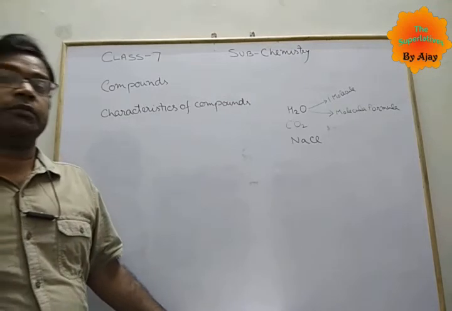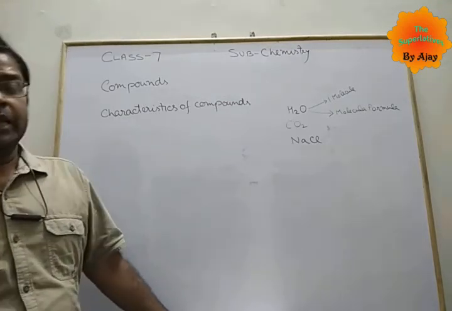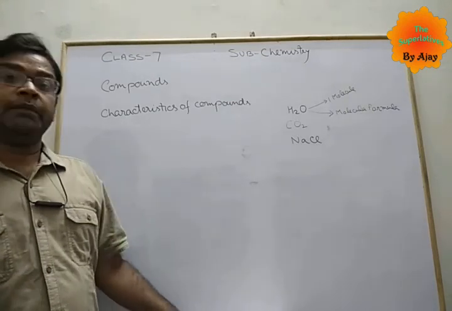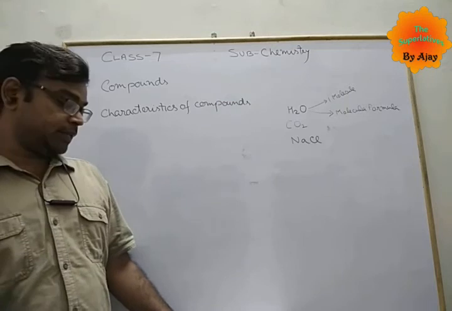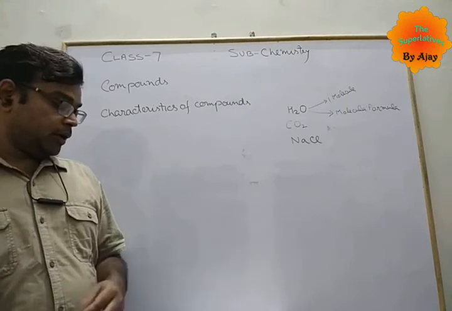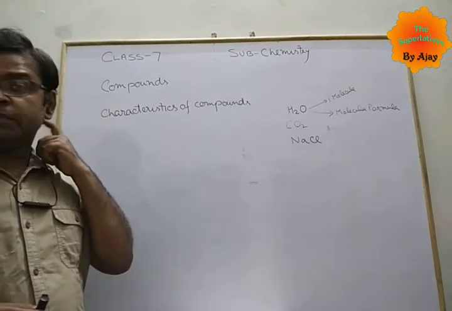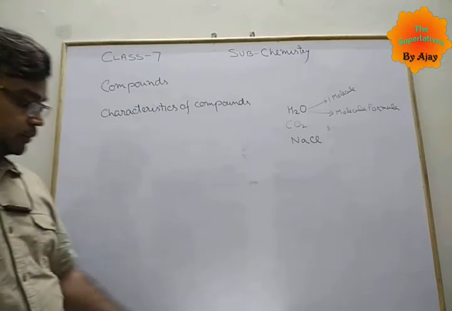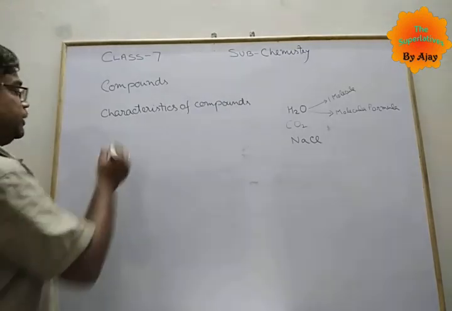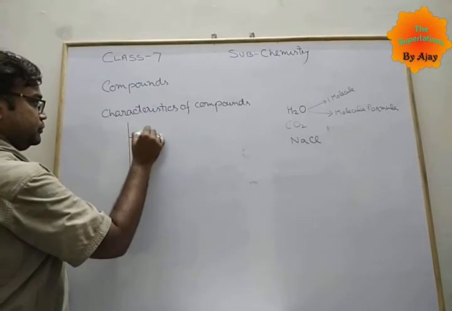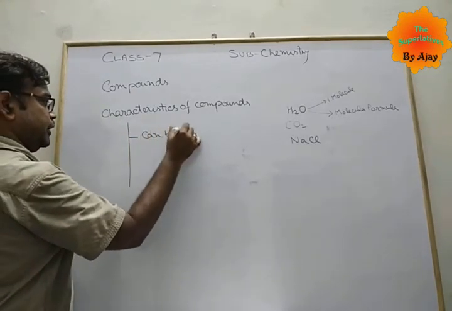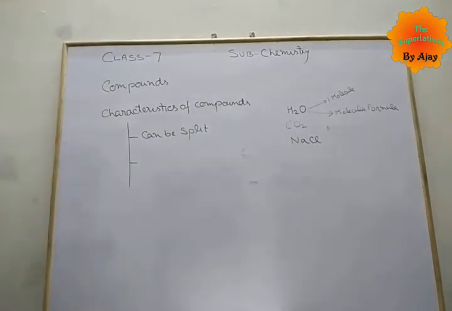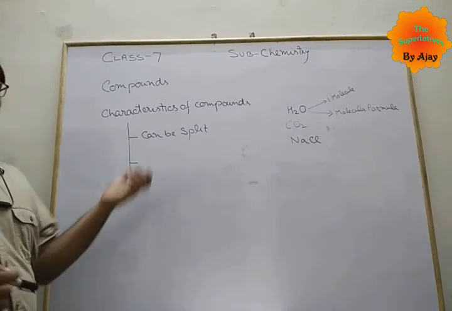Characteristics of compounds. There are several characteristics of compound. First, as we discussed, a compound can be split up into two or more simpler substances by chemical reaction, not by physical means, but by chemical reactions, and these chemical reactions may depend upon the condition. Next, the first property, for example salt, can be split.